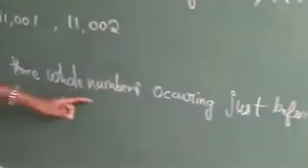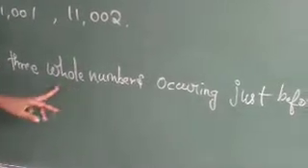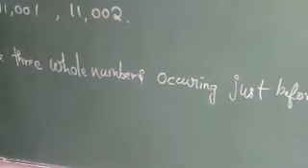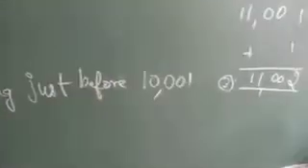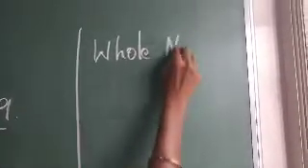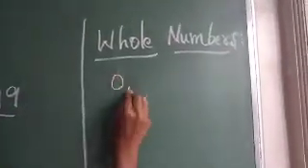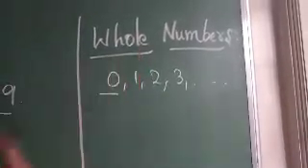See, what is meant by whole numbers? This chapter is mainly based on the whole numbers. You already know that whole numbers always start from 0, that is 0, 1, 2, 3, etc., while natural numbers start from 1, 2, 3. So the numbers which start from 0 are known as the whole numbers. Here you have to find the three whole numbers occurring just before 10,001.